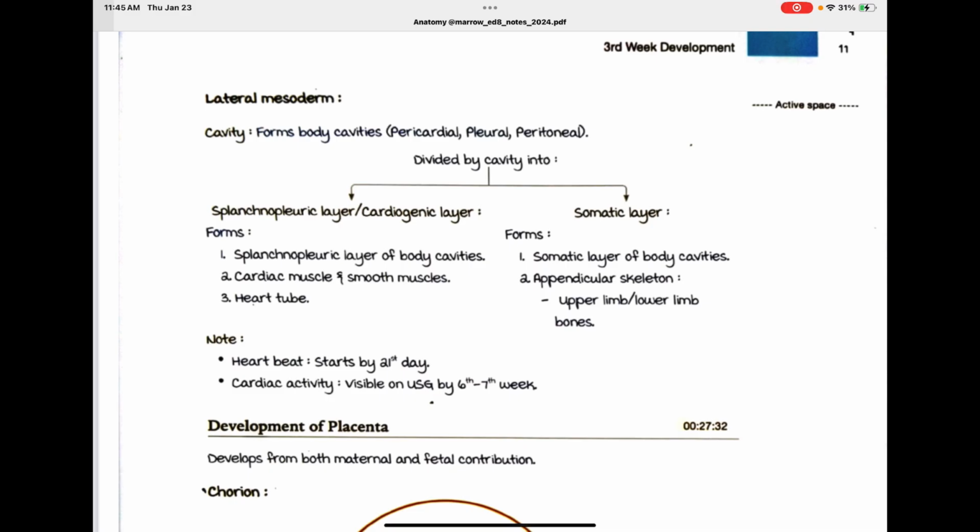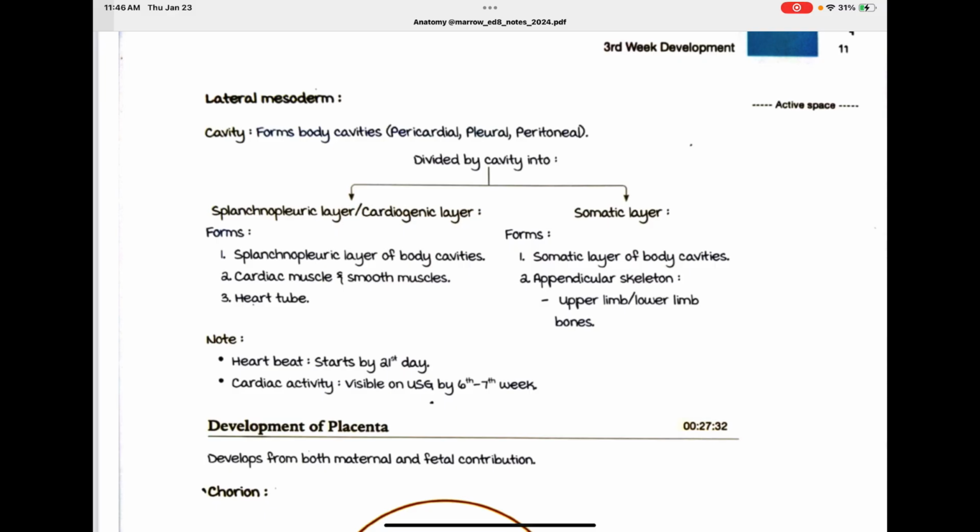The splanchnopleural layer forms the splanchnopleural layer of body cavities, cardiac muscle, smooth muscle, and heart tube. The somatic layer forms the somatic layer of body cavities and the appendicular skeleton, the upper limb and lower limb bones.